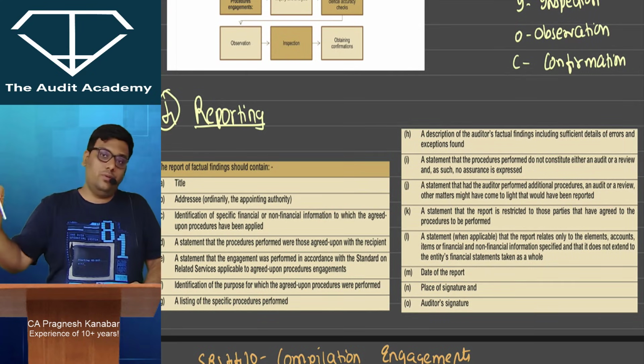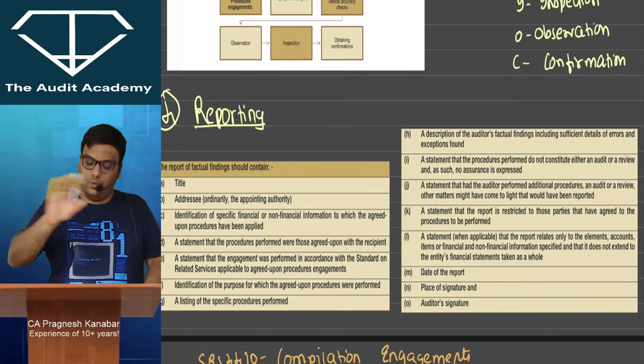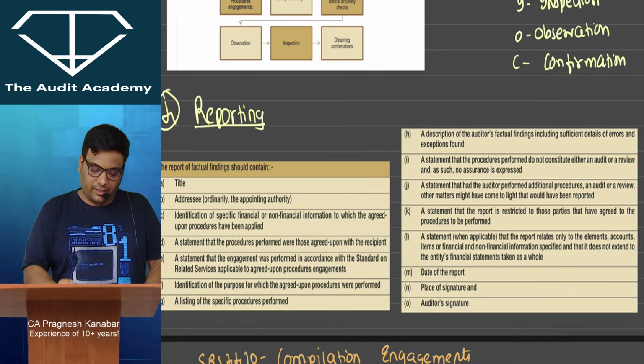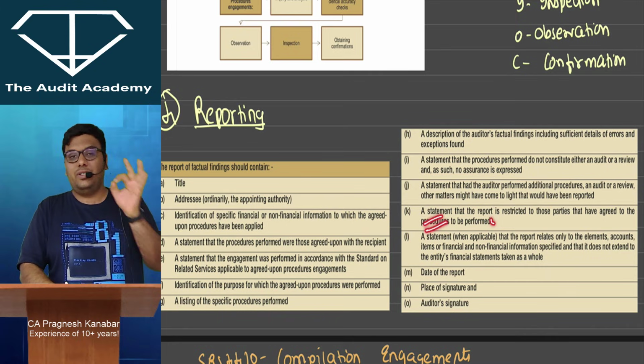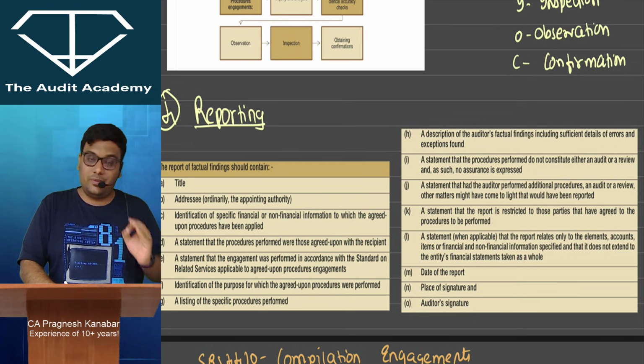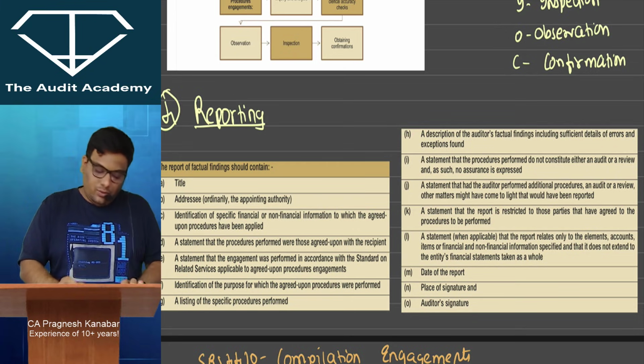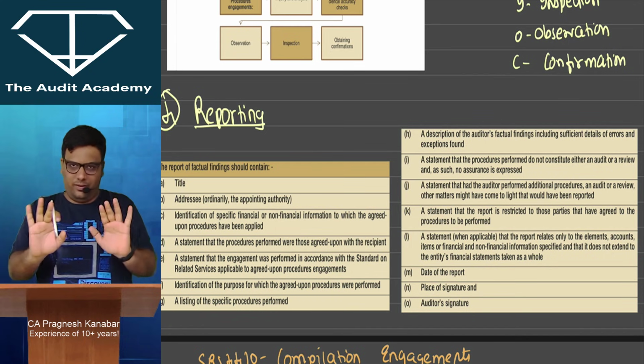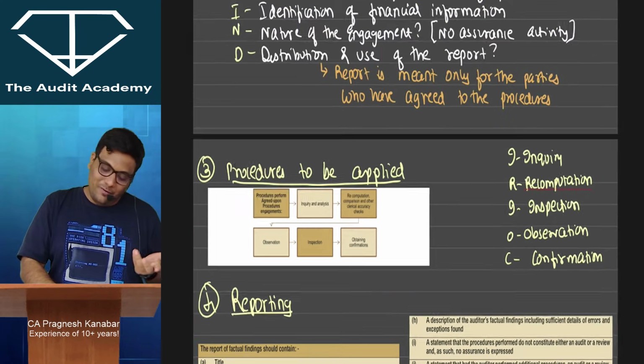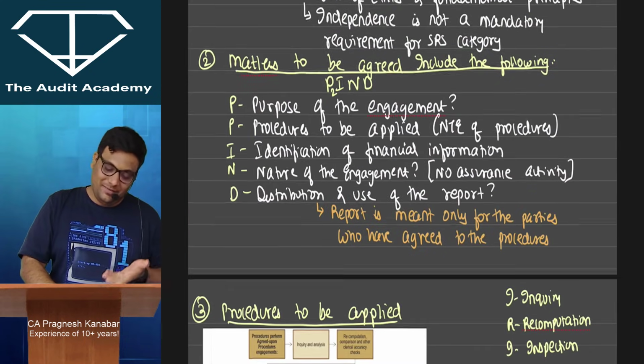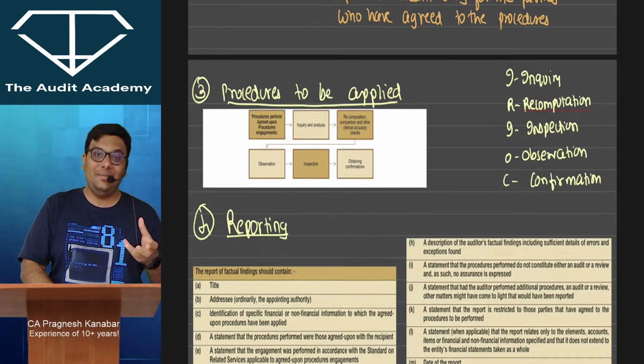There is no assurance over here. I'm not expressing an opinion, no reasonable assurance, no limited assurance, nothing. All right, and I need to tell them that this report is restricted only to the parties for whom the report was prepared, with whom the procedures were agreed. So this reporting paragraph, just go through once. Okay, so in SRS 4400 this is all there is. Yes, even if you go through the module, you will find only these many key points.